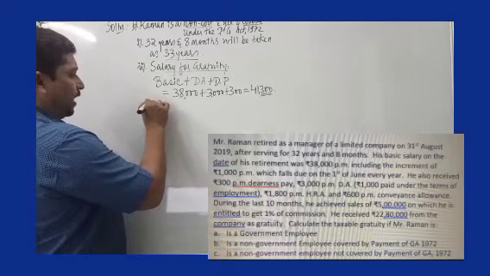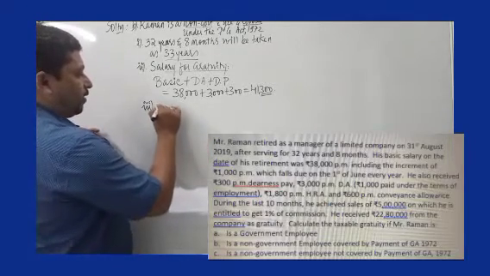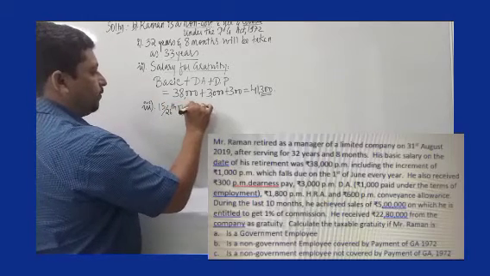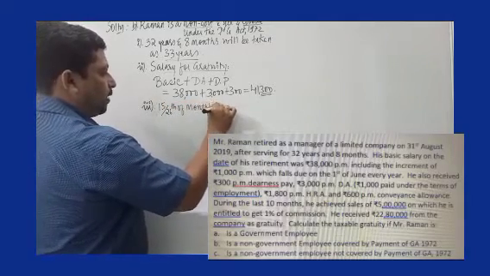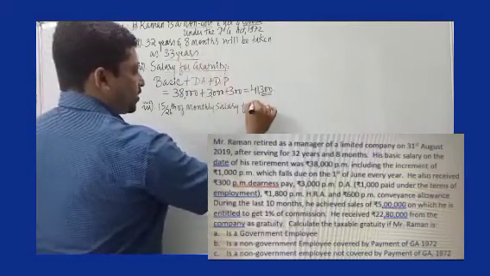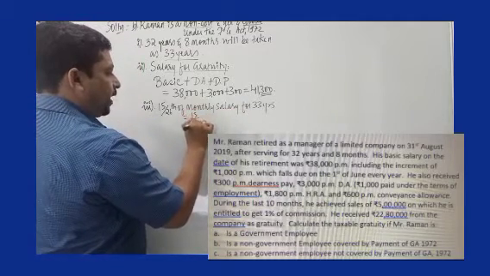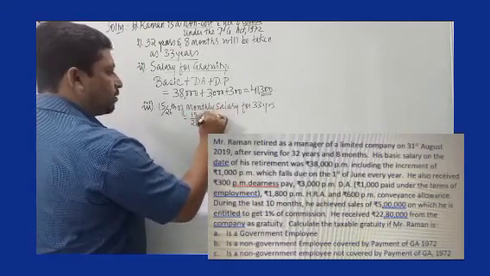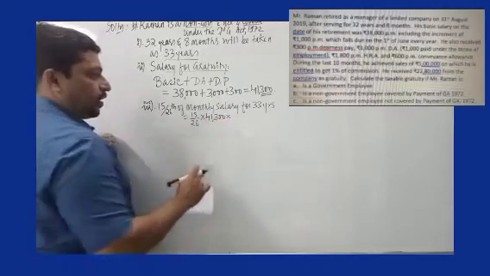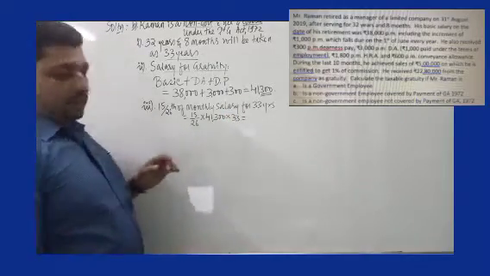Third thing, which will help us beforehand for preparing the format: 15 by 26th of monthly salary for 33 years. We have 33 years here. I write 15 by 26 into monthly salary, which is available over here, 41,300, into 33 years.